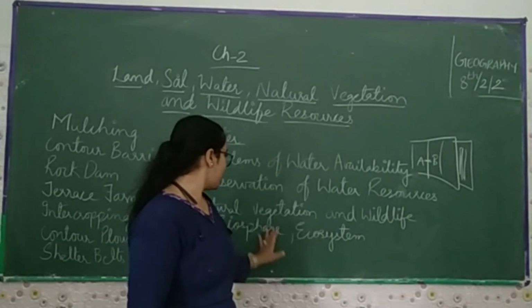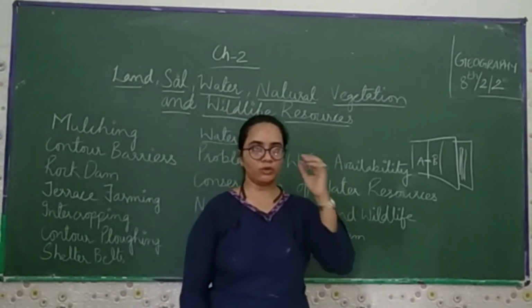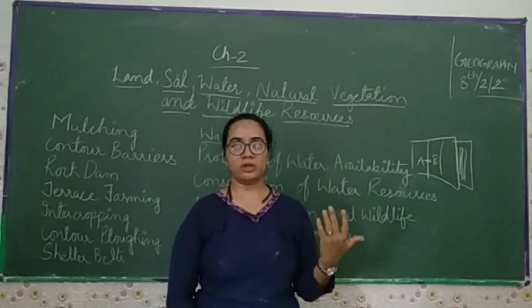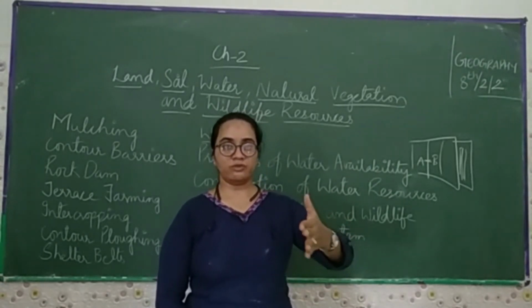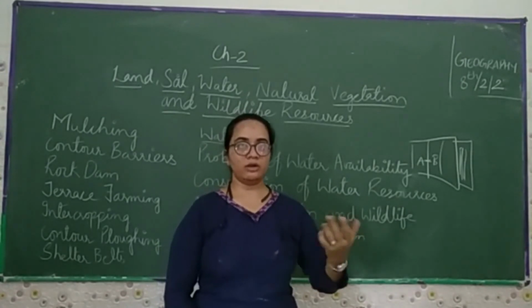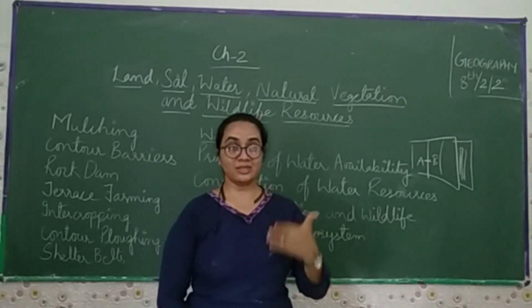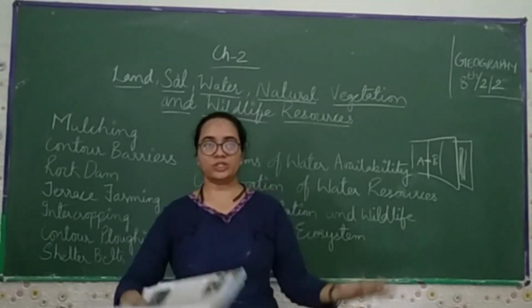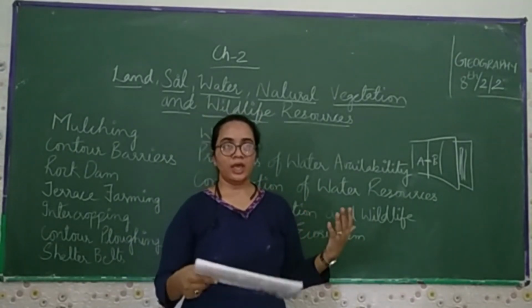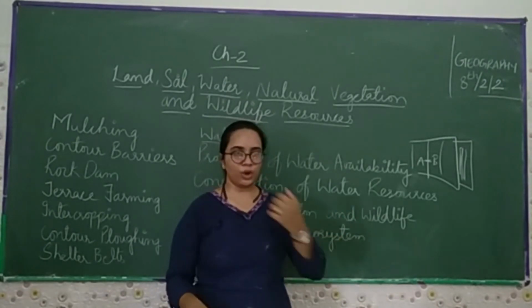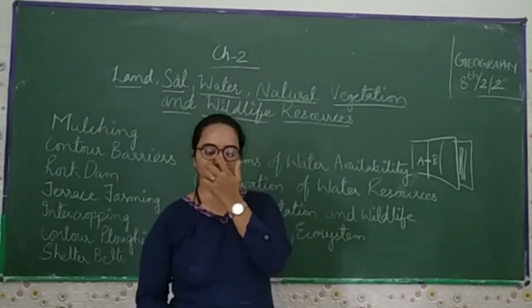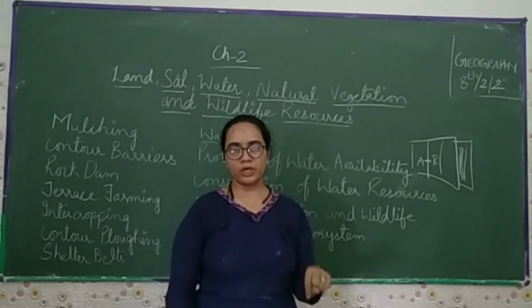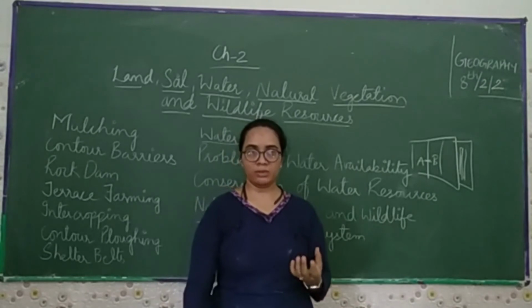Now come to the next topic, natural vegetation and wildlife. Natural vegetation means what we get naturally, which helps us, vegetation of different kinds, and all the things we get from nature. In this chapter, we will come to know about the different kinds of natural vegetation in the world. And wildlife means the certain boundaries made by the government in the forest, by which they can save the wild animals.